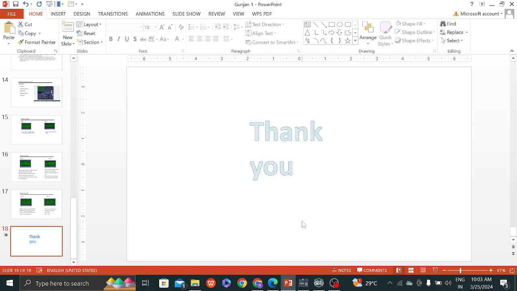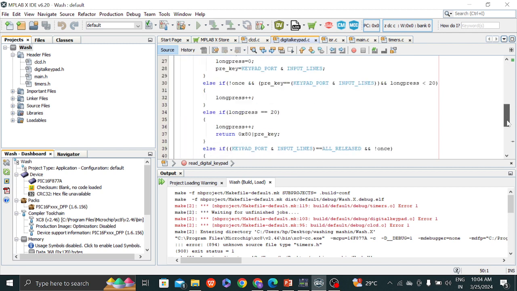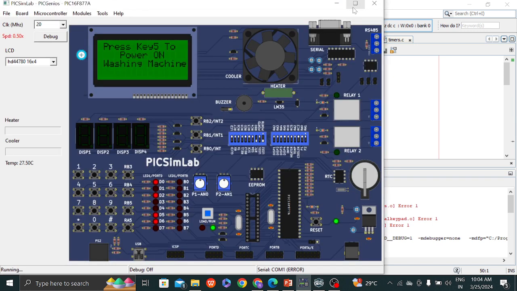Thank you everyone. This was the PPT presentation of the project, and this is the project code for the washing machine simulation using PICSimLab. Different methods are used for simulation in the code. Here is the CLCD, the digital keypad, main.h, timer.h, and also different types of code in use: CLCD, digital keypad, ISR, main, timers, and this is the output of the project.